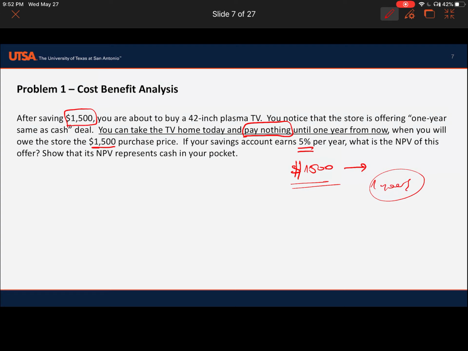How can we solve this problem? The interest rate for your savings account is 5%. Okay, so we have the NPV equation. What is the benefit for today? I just pick up the TV, and the value of the TV is 1500. I pay nothing. This is the present value of benefit, right?